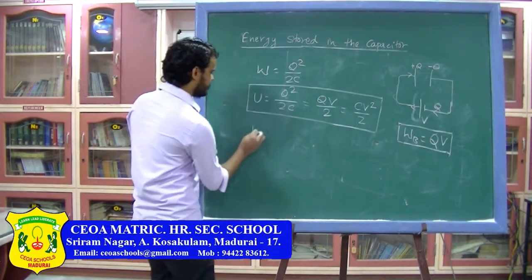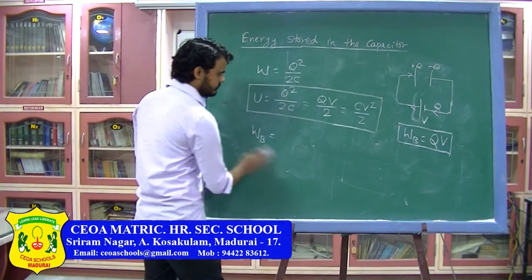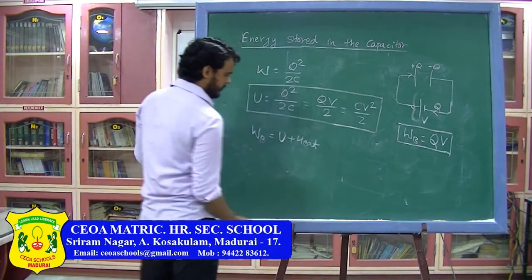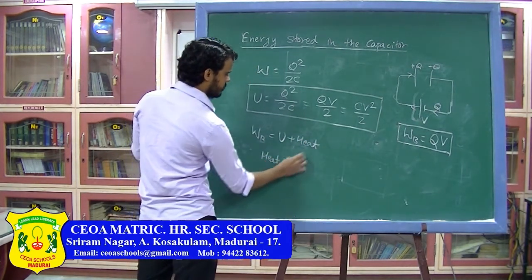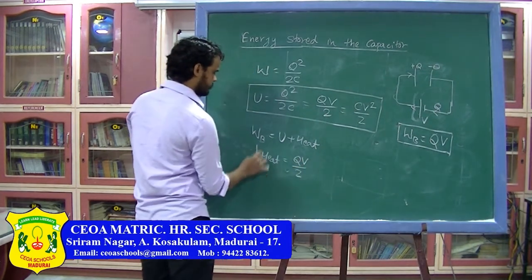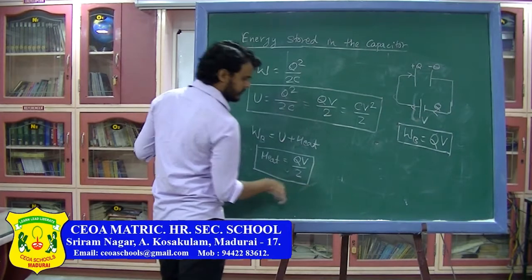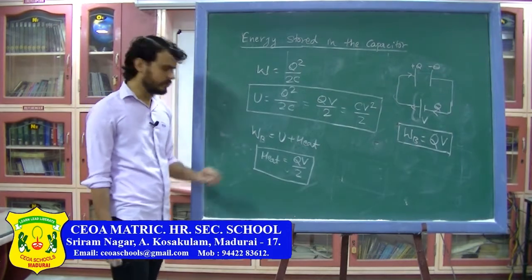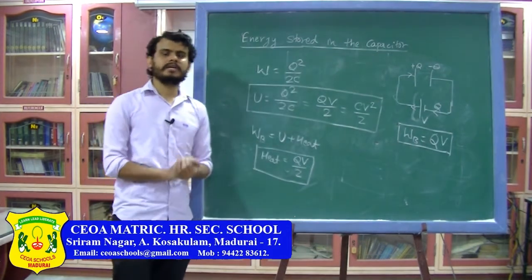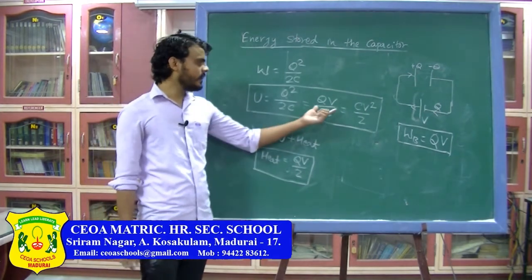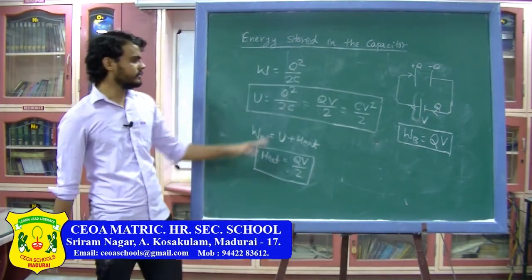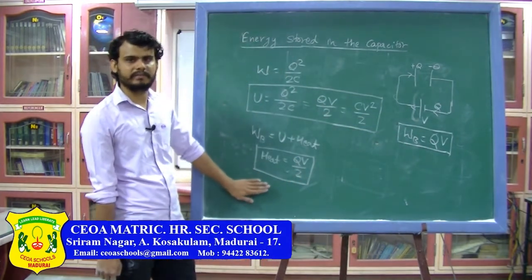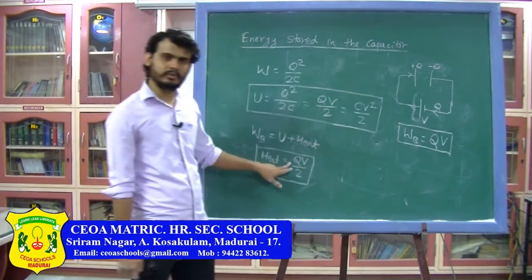So here you can write work done by battery is equal to potential energy of the capacitor plus heat, and from here heat produced will be QV by 2. So remember this important result: when you are charging a capacitor, half of the energy used to charge the capacitor has gone into heat, only half of the energy is stored in the capacitor. So this is the energy of the capacitor, work done by battery, and the heat produced when you are charging a capacitor from 0 charge to charge Q.